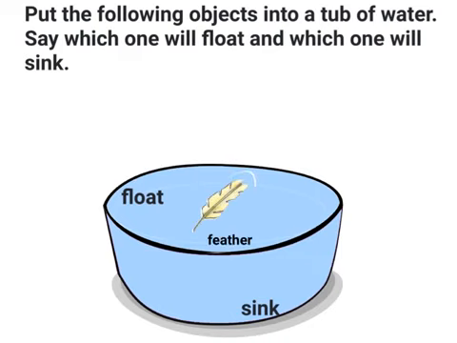Feather. Feather is very light, so it will float on water. Paper. Paper is also very light, so when you drop it in water, it will float. The next object is a stick. A stick will sink in water because it is heavy.